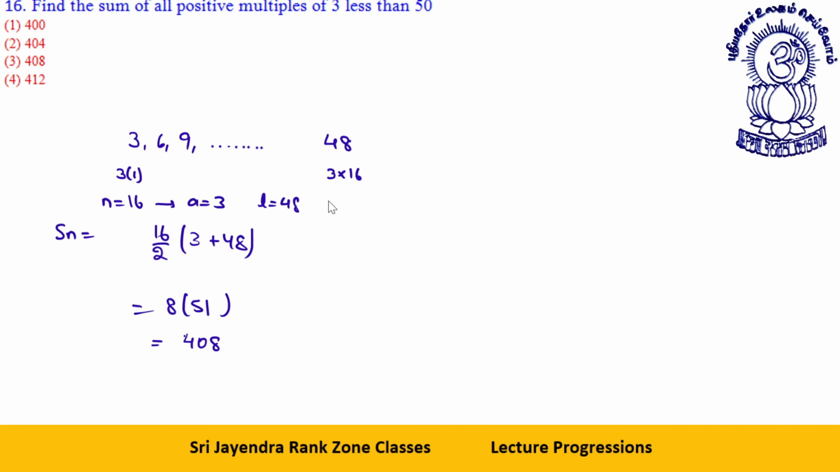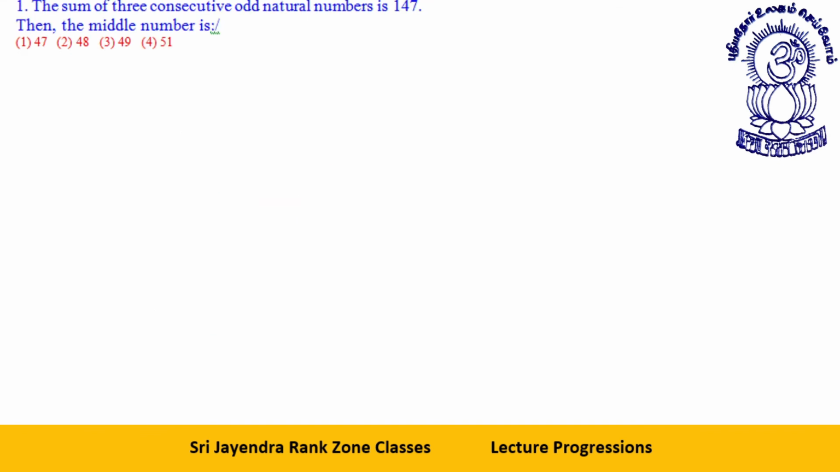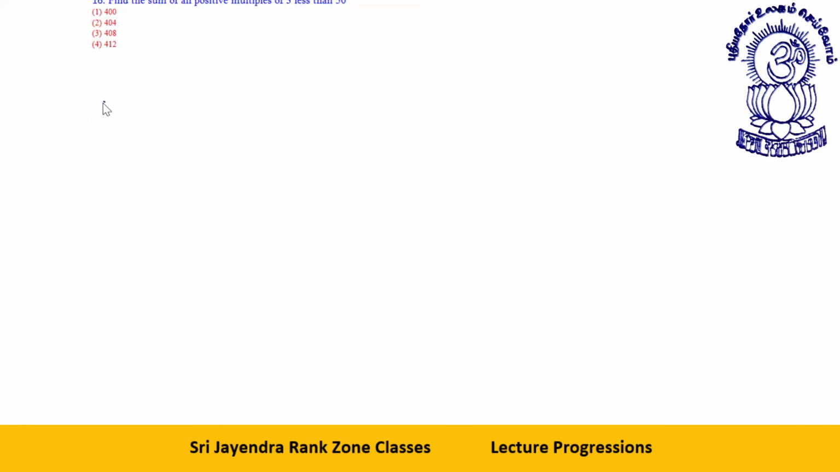Okay, dear students, clear to all? Next question. Find the sum of all positive multiples of less than. We have done this one. This is similar to a previous one actually, so I'm leaving it right now. 408 is the answer.